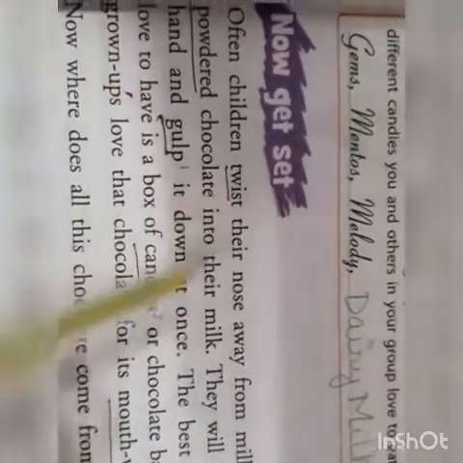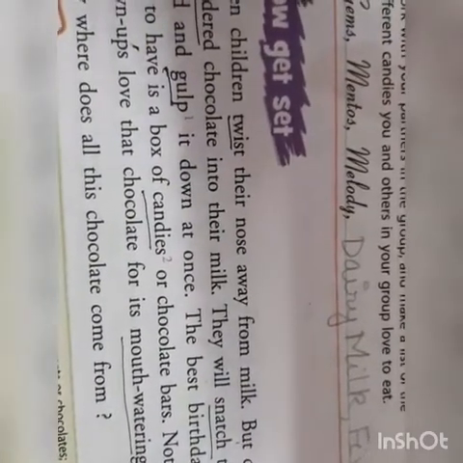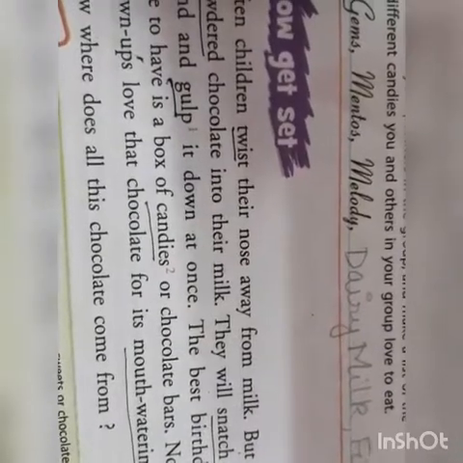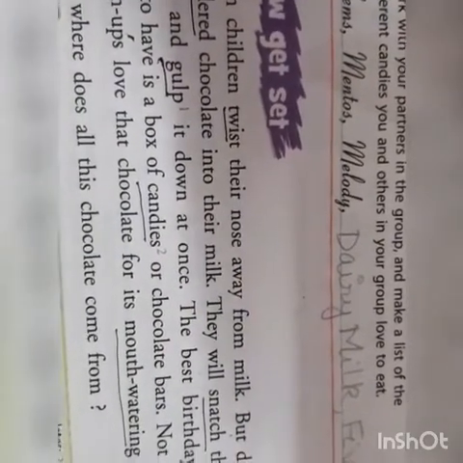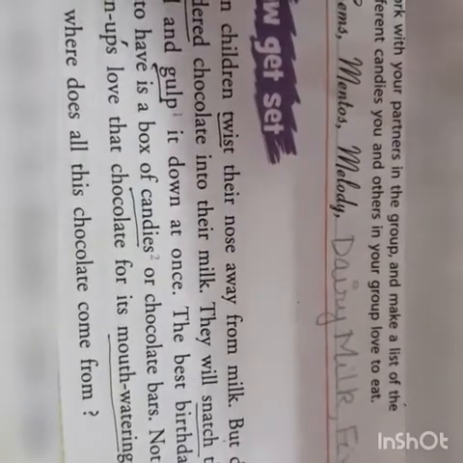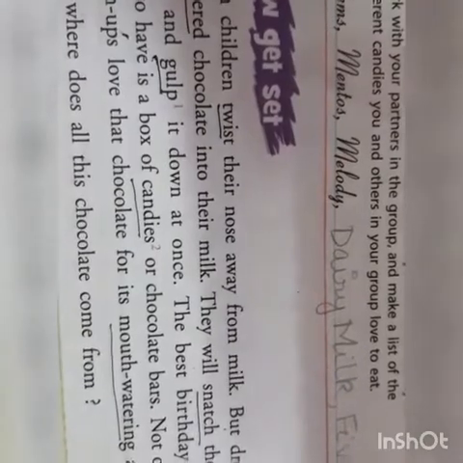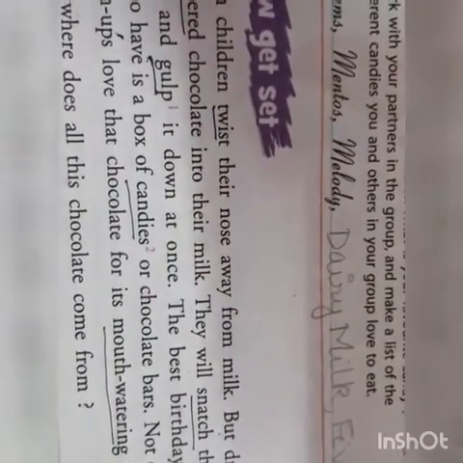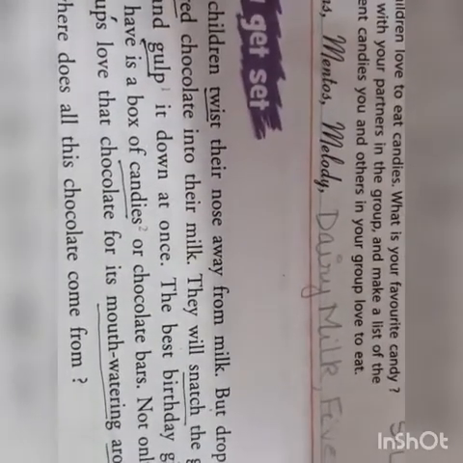Now, you all know that when it's time to drink milk, children don't like drinking it. But when you put a spoonful of chocolate-flavored powder in, everybody will be ready to drink because they all love chocolate. In some form or the other, they all love chocolates. And basically, chocolates are made out of milk, using milk and sugar, and then certain flavors they add. So cocoa powder is added.